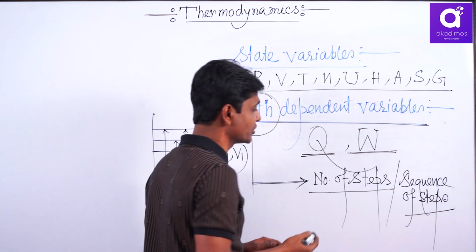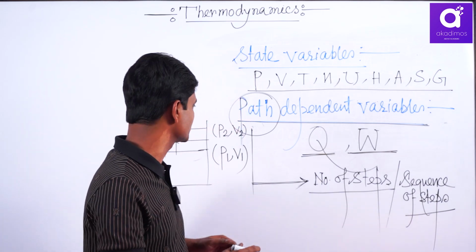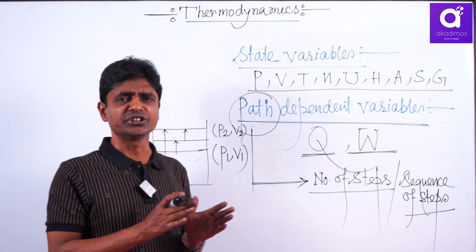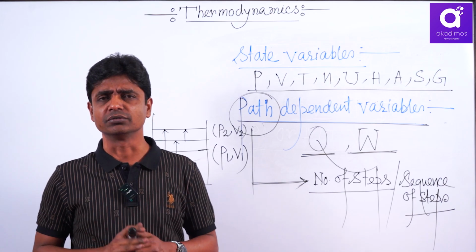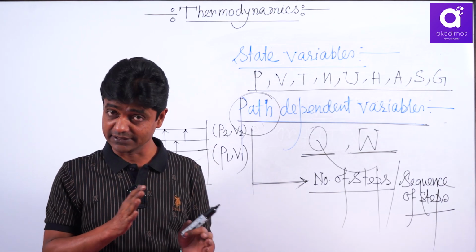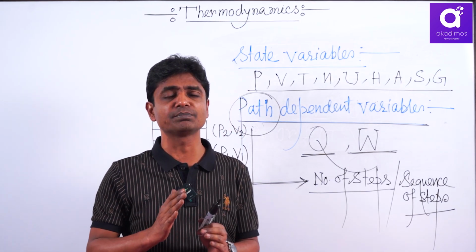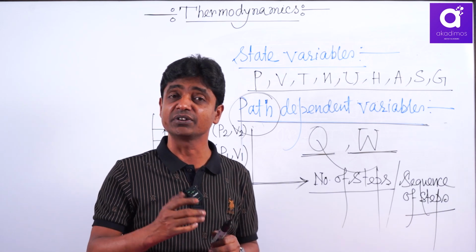Actually path in thermodynamics is nothing but the number of steps and the sequence of steps. For example, you are changing P1 T1 to P2 T2. First you change P1 to P2, then T1 to T2. That is one sequence. Another sequence, first you change T1 to T2, then P1 to P2. That means the sequence is different.